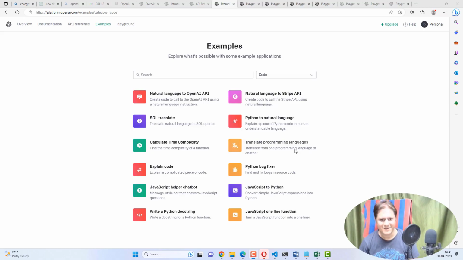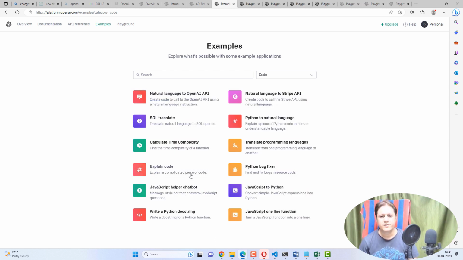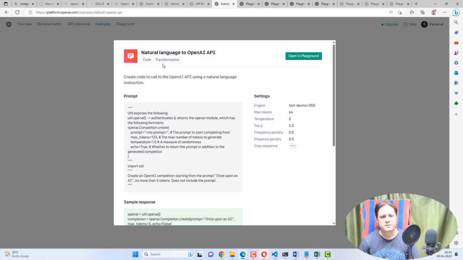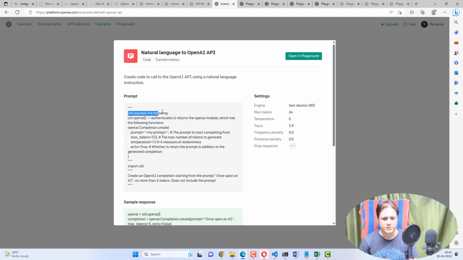So welcome back again. These are the examples from ChatGPT regarding code. In this example, if you see, there are different types of options. I will explain everything related to coding and programming. So let's go through one by one. This is natural language to OpenAI API. Here what the user has done, if you see, this is the prompt. In this prompt, the user has written something in plain text. This is the natural language. Also it has given what functions it wants ChatGPT to take and work on.